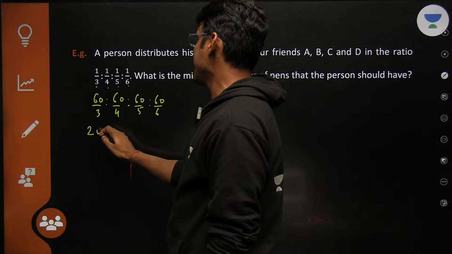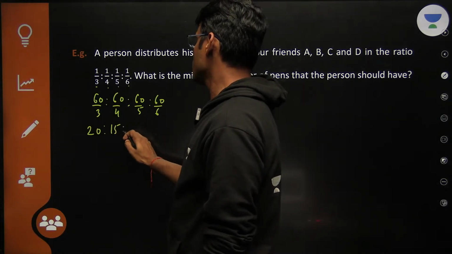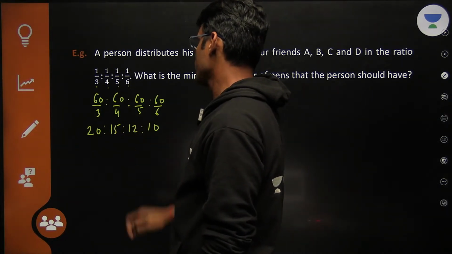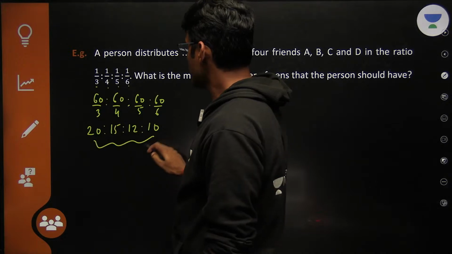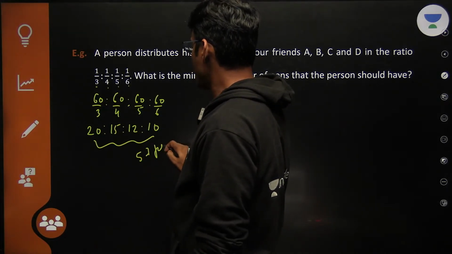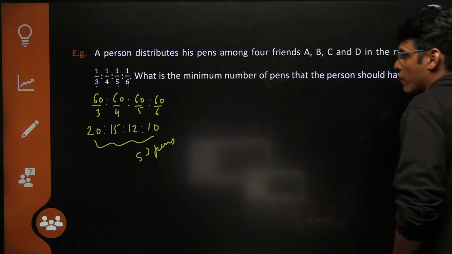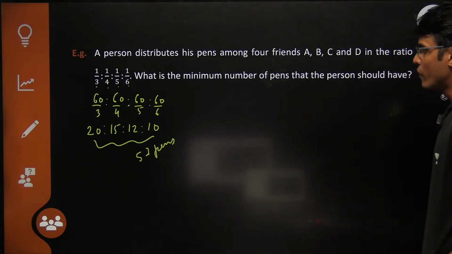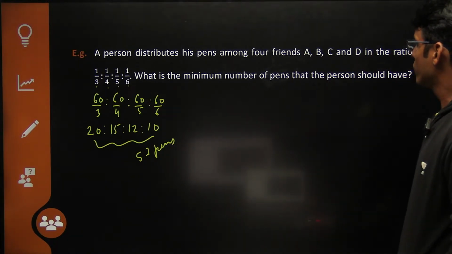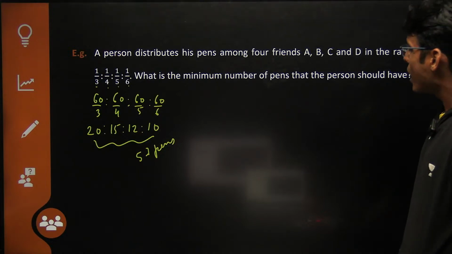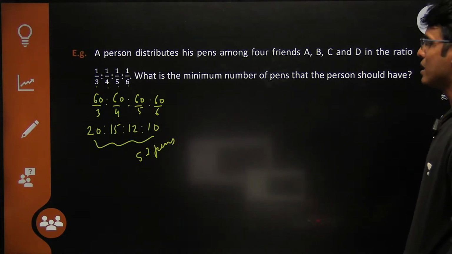What do I get? 20 is to 15 is to 12 is to 10. Just add them now. 57. So if you have 57 pens, you can give 20 pens to A, 15 pens to B, 12 pens to C, and 10 pens to D.